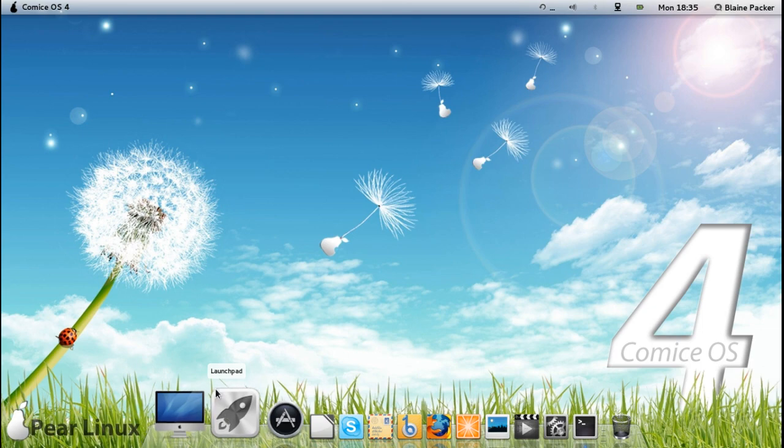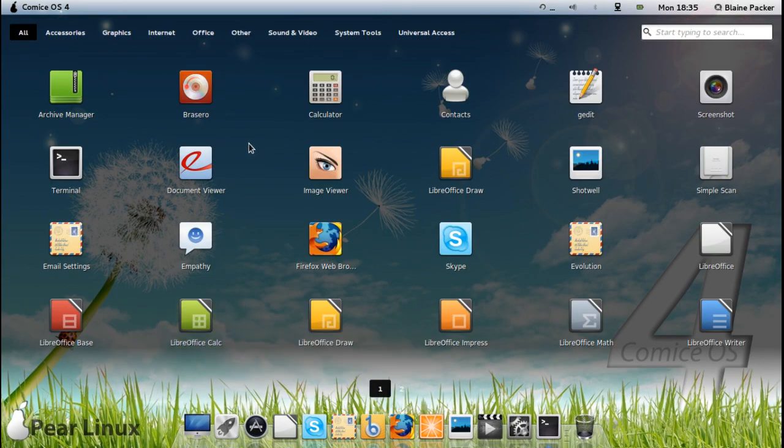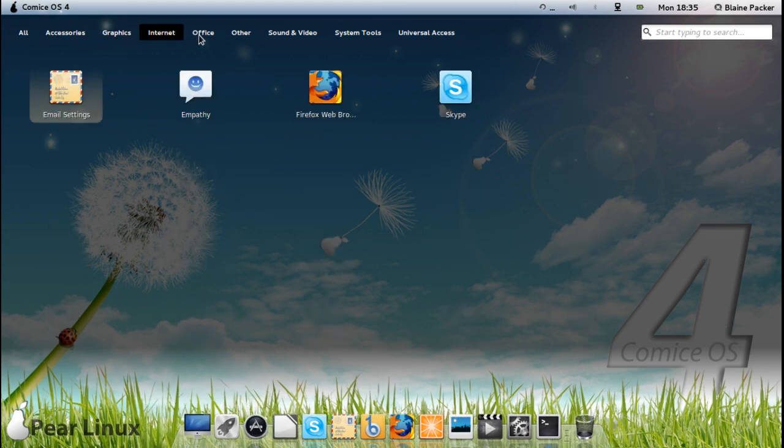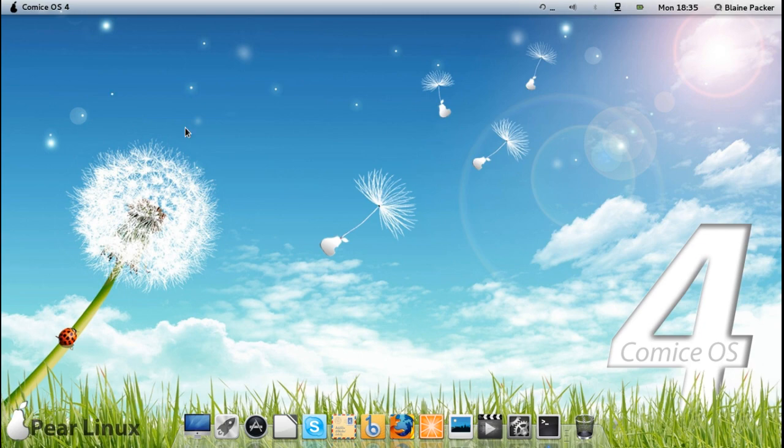Now, Launchpad is a product that the Elementary team have been working on for quite some time now, and I can't wait to see Elementary OS Luna come out. That will be a big release. But along the top here, it's basically like the Launchpad for OS X, obviously, and that's why they've included it in this release. So you can see here along the top we have categorized software categories here. And it's all fairly easy to launch.